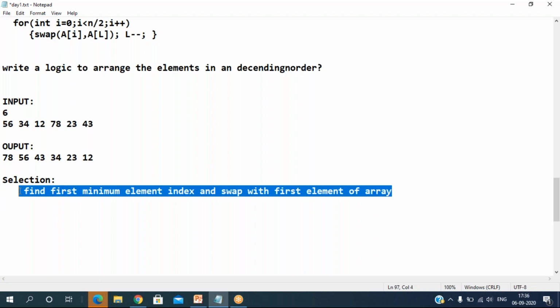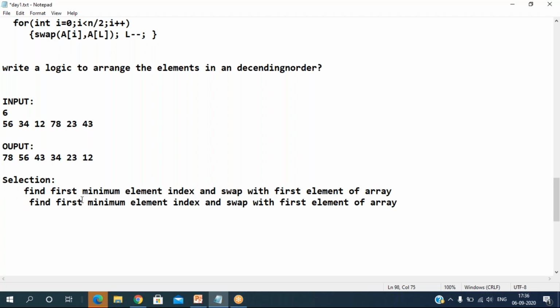Same thing we can take as the next step, phase 2: find the second minimum and swap with the second element. Continue this process till all elements get sorted. So continue like this. Let's take this one only. We'll take this example.